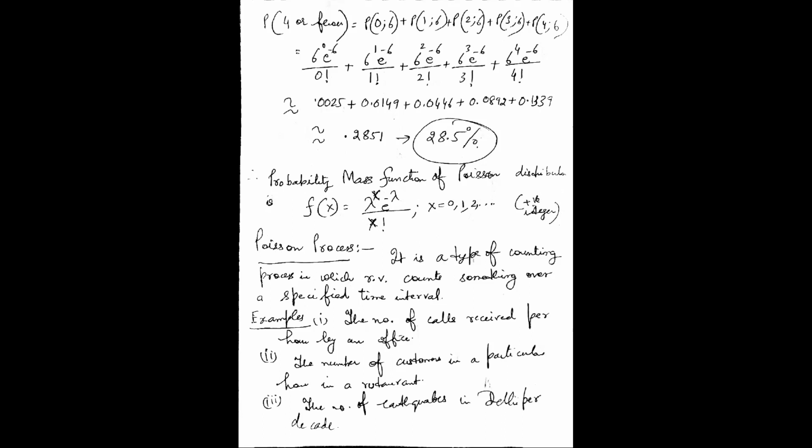So what is a Poisson process? It is a type of counting in which a random variable counts something over a specified time interval. Any process where the random variable counts over a specified period of time can come in the category of a Poisson process. The examples can be the number of calls received per hour by an office, the number of customers in a particular hour in a restaurant, or the number of earthquakes in Delhi per decade. So that can be another Poisson process, right?